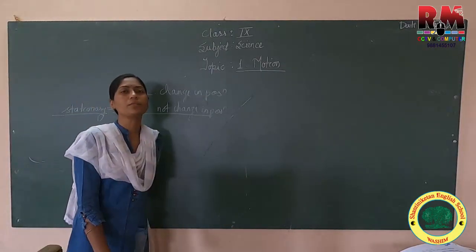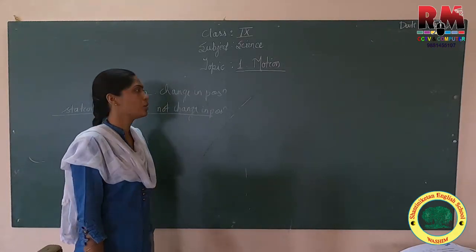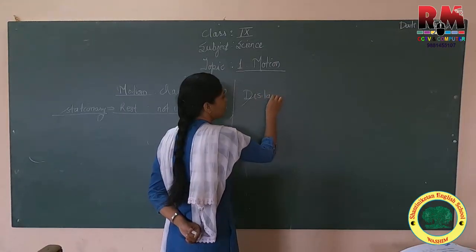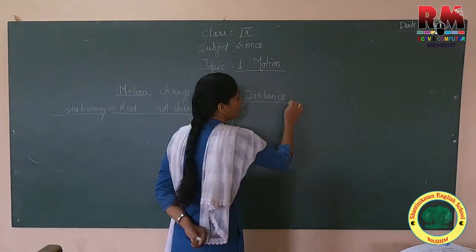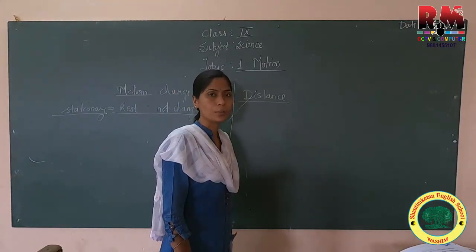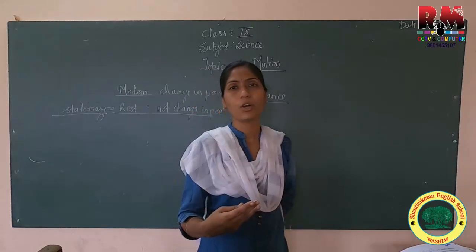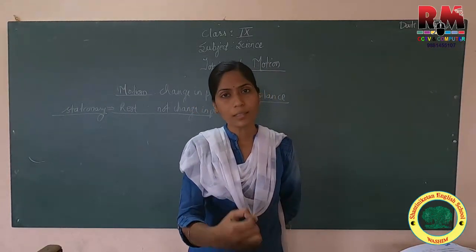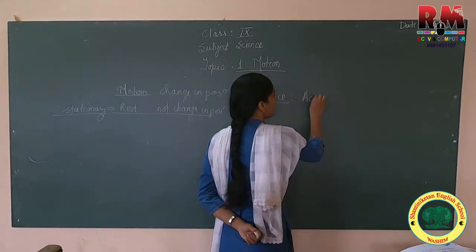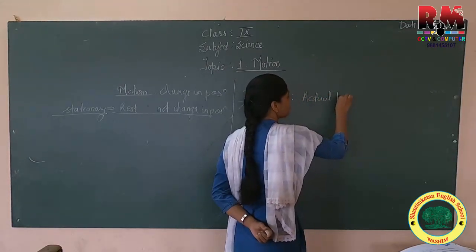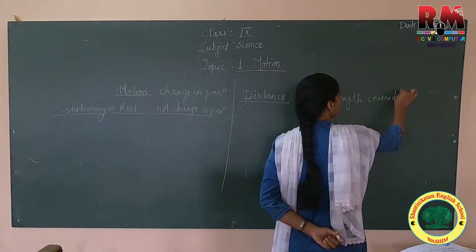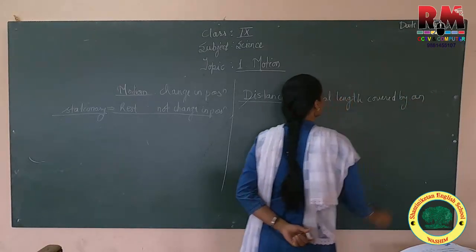Then related to motion, we started with the very first physical quantity, that is distance. Distance is the physical quantity which gives you an idea about the length covered by the object. That is the actual length covered by an object, which is called distance.